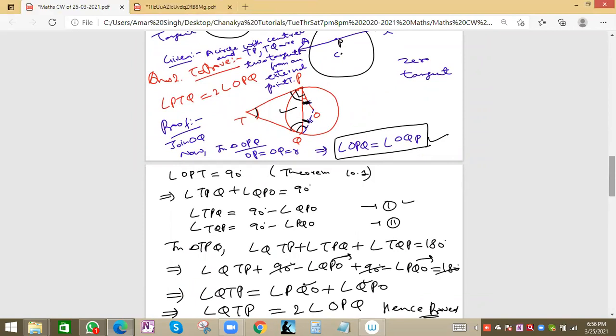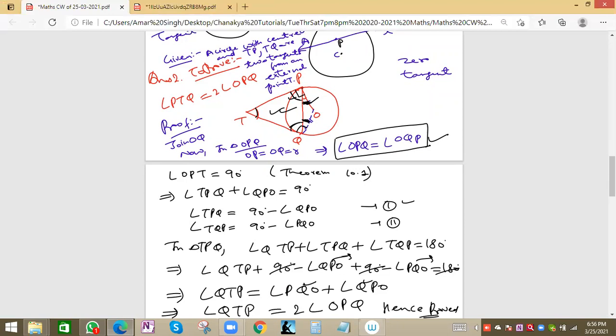So what is the process here? First, we have solved that this angle and this angle will be equal, and this value will be 90 minus the small angle. Here also this angle will be 90 minus this small angle. In triangle TPQ, angle PTQ plus these two angles will be equal to 180, because all three angles of a triangle add up to 180. The 90s cancel out and the negative values go to the right-hand side.